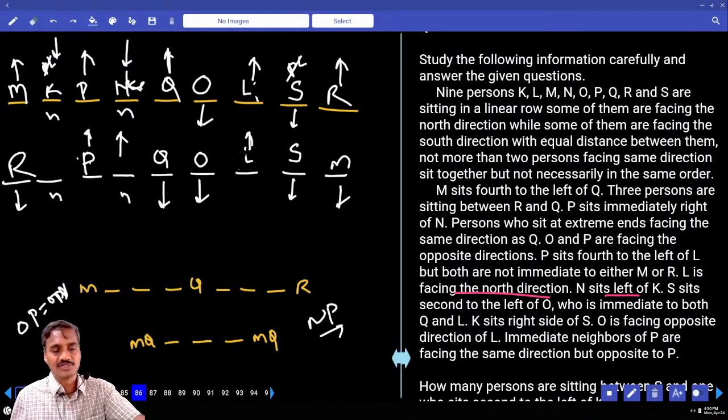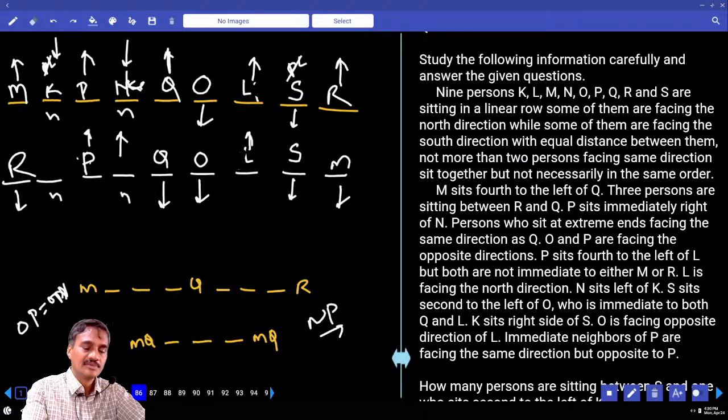N is to the left hand side of K. Then any information that is invalid here, N and P? P sits to the immediate right of N. It is valid here: P is to the immediate right of N.